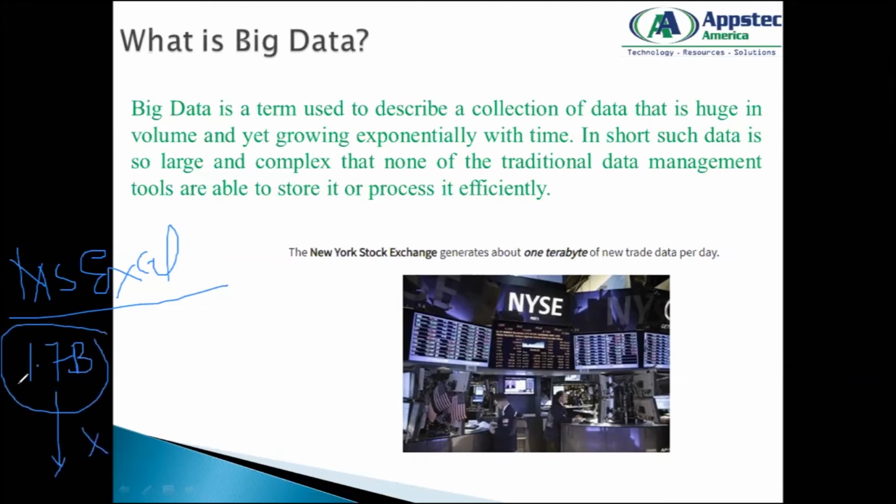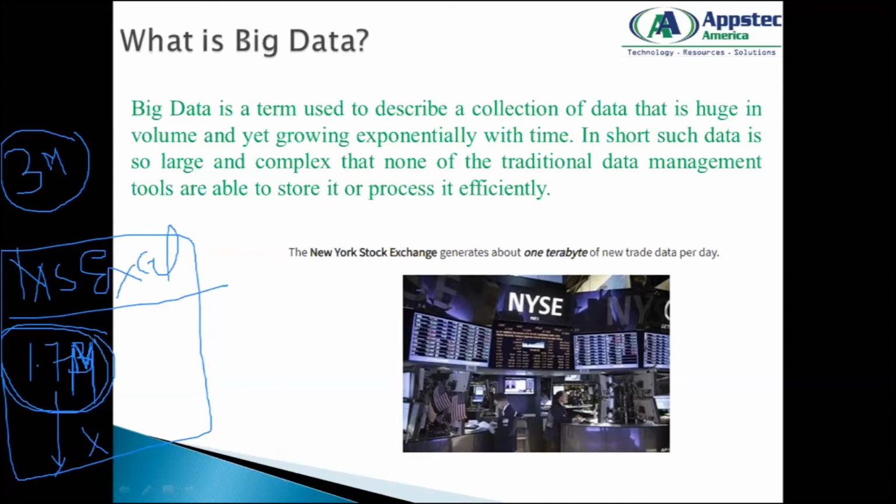If I have a data set which has, let's say, 3 billion, I think it's not billion, it's million, my bad, sorry. It's 1.7 million rows it can have at a maximum, and more than that it cannot hold. So if I have data which has almost 3 million values, I cannot visualize that data in an Excel file, because I can see only till 1.7 million.